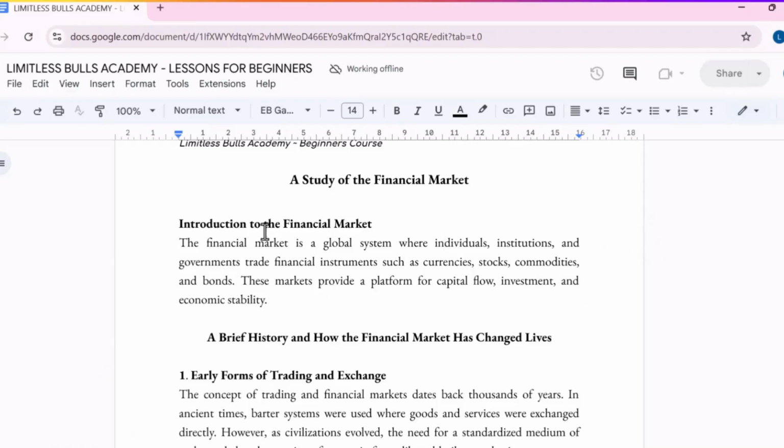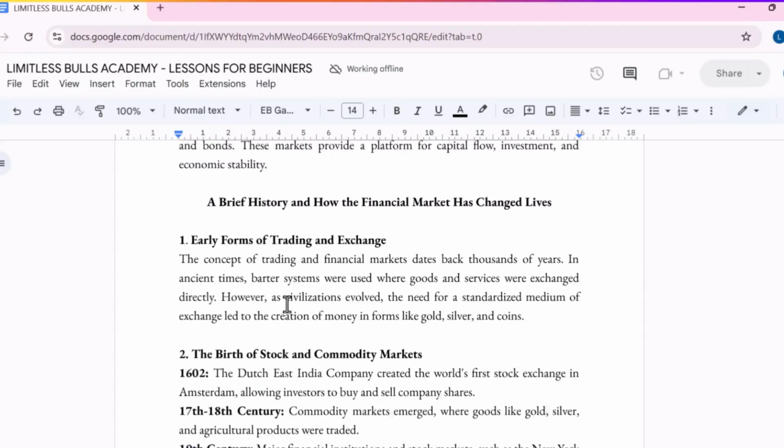So this market provides a platform for capital flow and investment, and economic stability. It provides a platform for investments for people that want to invest. You can invest here. This is what we call the portfolio wealth income engine. And then it also helps for economic stability, right?